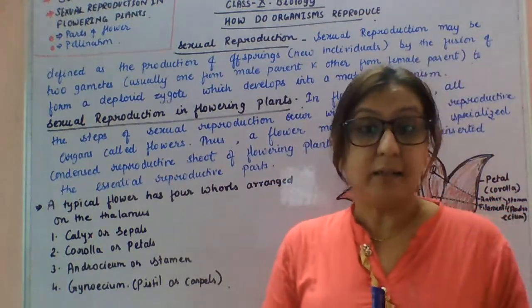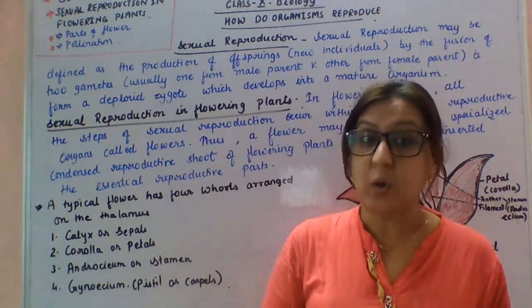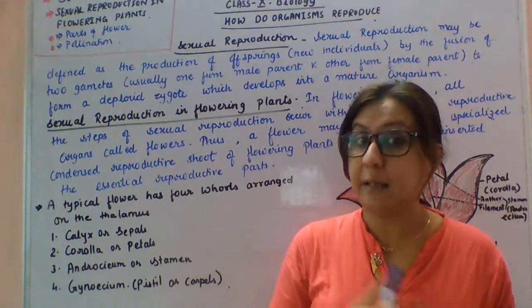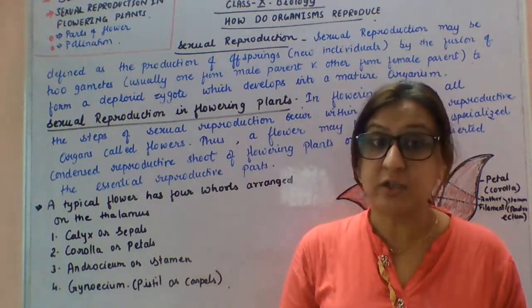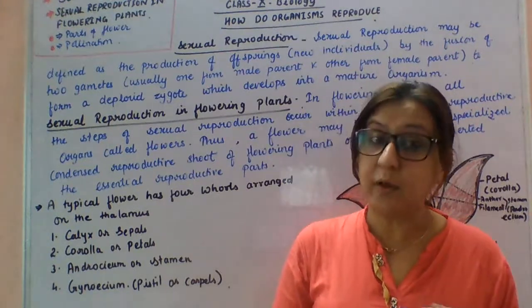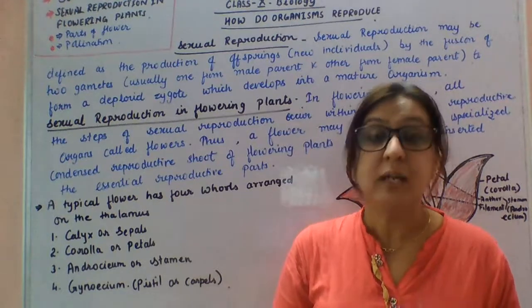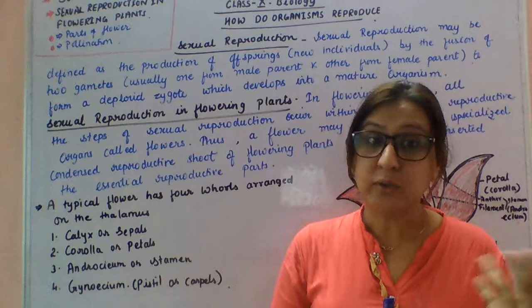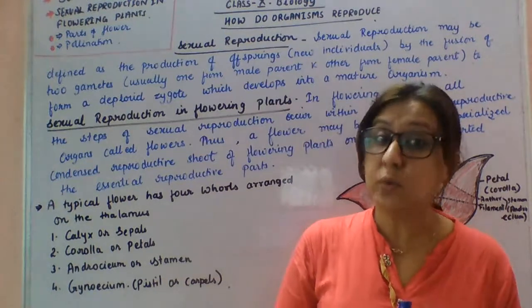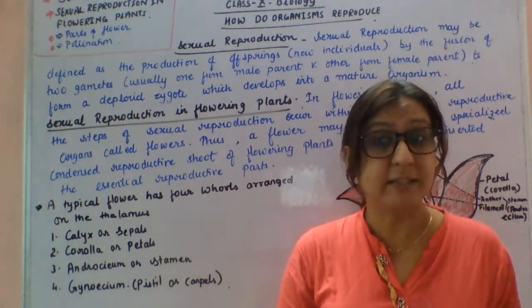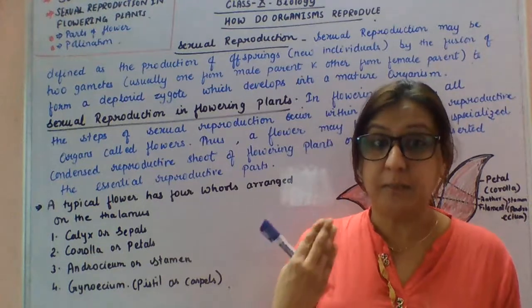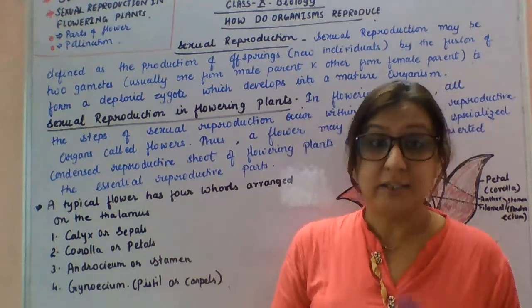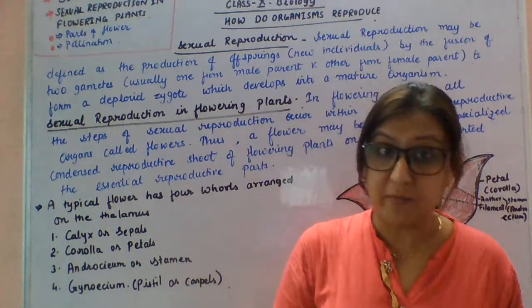As you know, sexual reproduction causes variation. The variation will be more in sexual reproduction as compared to asexual reproduction, because obviously in asexual reproduction only a single parent is involved. Variation enables the organism to survive in adverse conditions, and you can say that variation is responsible for the survival advantage; it gives the organism the survival advantage.